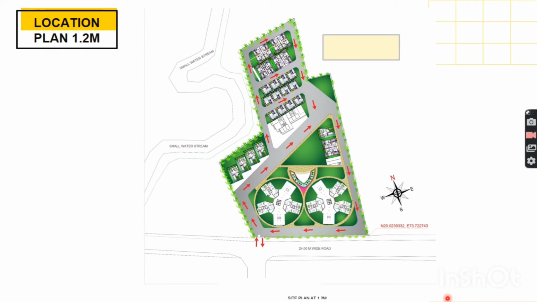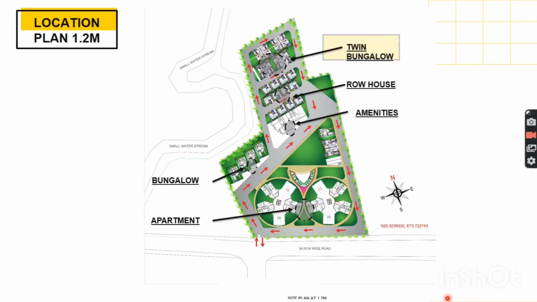Location plan at 1.2 meter level. The placement of the blocks is done so they get an equal amount of connectivity. The main apartments are placed at the start of the site so that they can be viewed from a far distance and can serve as a landmark for the site. The other reason is that they can obstruct the sun gain from the south side and cast shadow on the green patch.